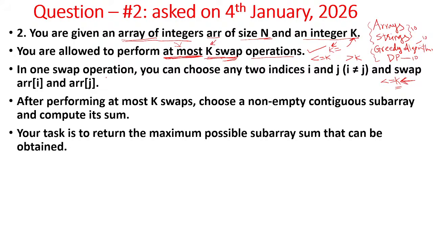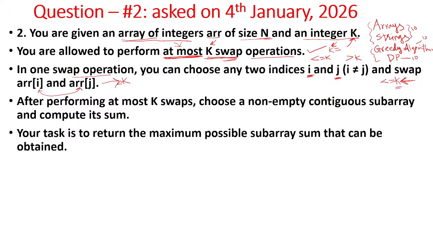In one swap operation, you can choose any two indices i and j, and swap array of i and array of j. These two elements you can swap. You can choose any i and j values, and you should swap these two values. So in one swap operation, you should swap only two elements. That's it. Then how many swap operations should you perform? At most k swap operations.